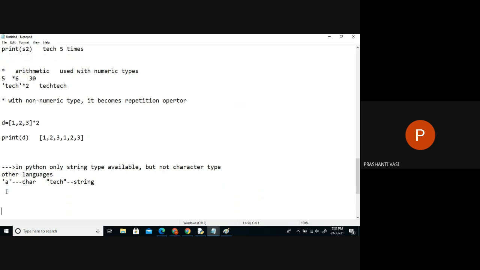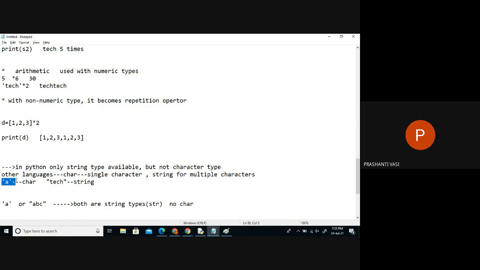But in Python, there's only one data type. Whether you write A or you write ABC, both are called strings only. That's str, right? There is no char data type. Char was generally preferred in other languages for storing a single character and string for multiple characters. But in Python we don't have that. Whether you write a single character or more characters, it is only a string by default.